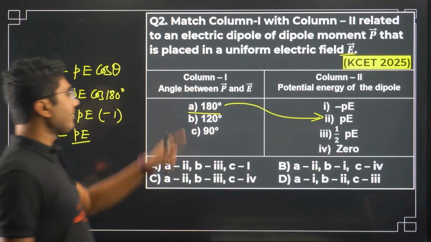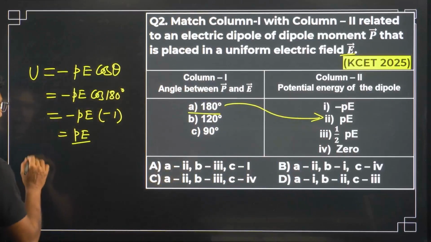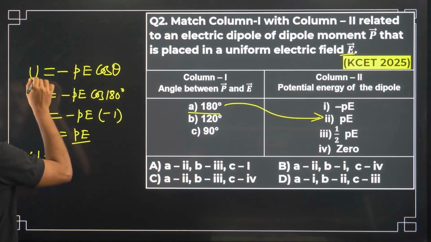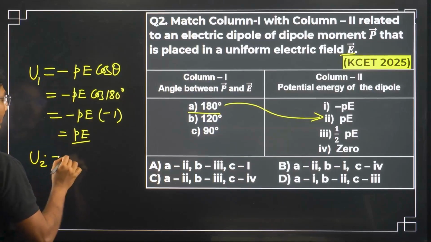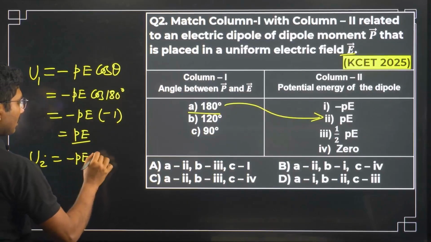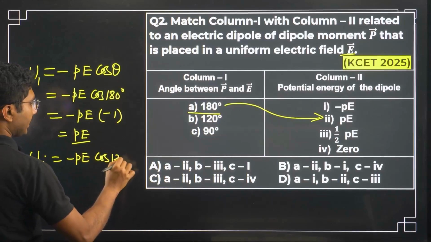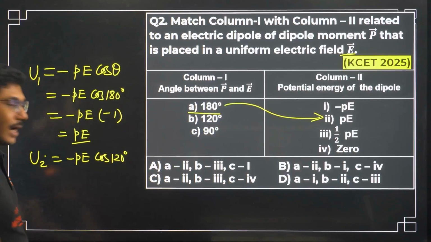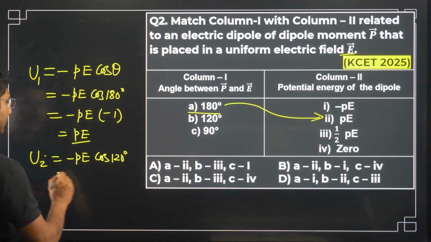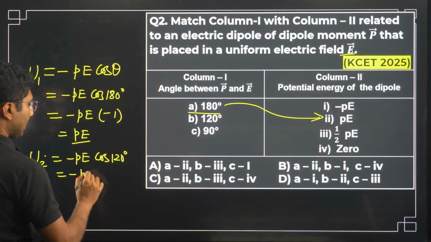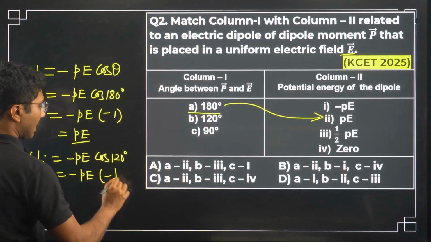Now for 120 degrees, again the same formula, U2 will be minus PE cos 120 degrees. What is the value of cos 120 degrees? Cos 120 degrees is minus cos 60, so it is PE into minus half.